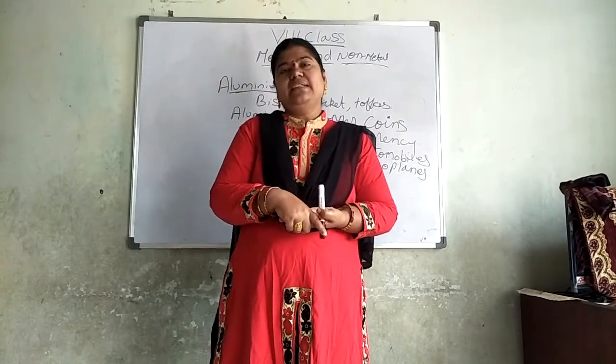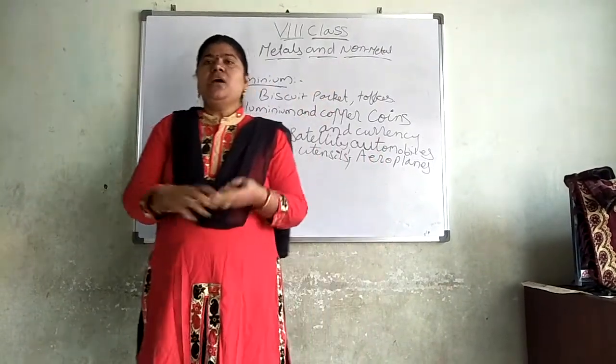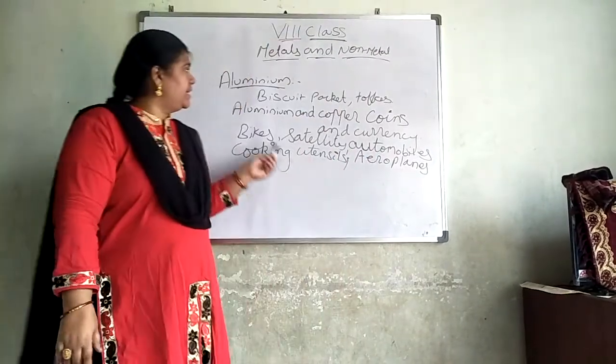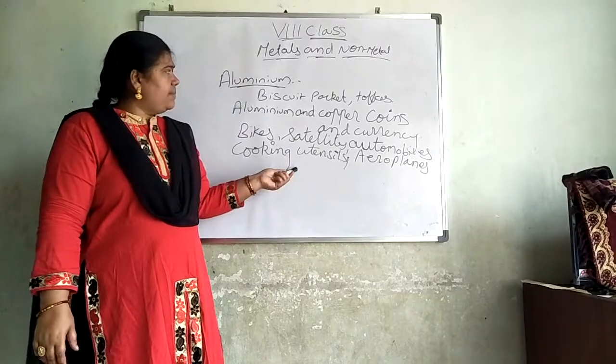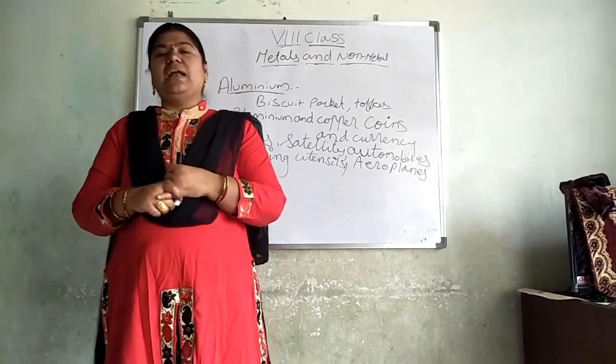Like this, not only aluminium, the different metals also we are using. We are making them into sheets and using for different purposes. Did you understand? With this, your physical properties are completed.